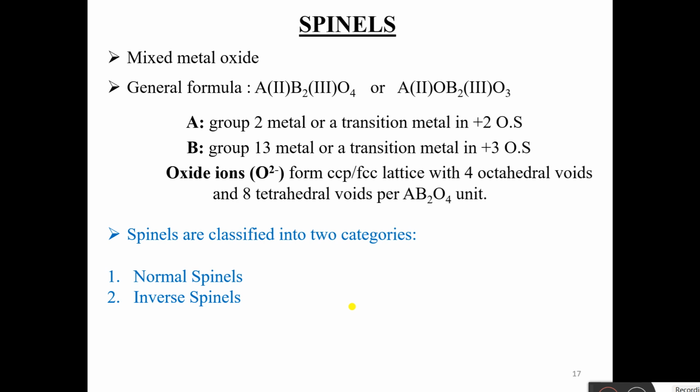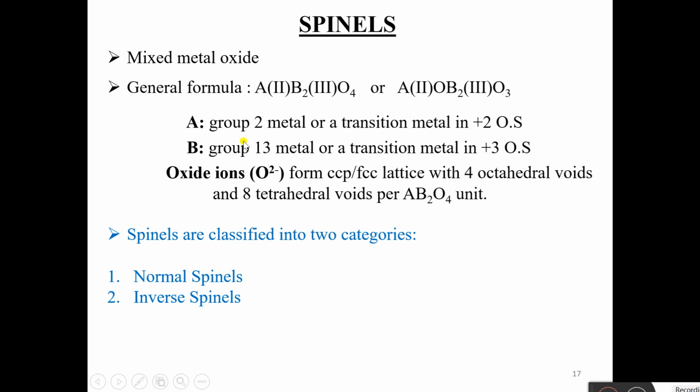First of all, what are spinels? Spinels are mixed metal oxides. They have the general formula A2+B3+2O4, or A(II)O·B(III)2O3. Here 2 and 3 are oxidation states of A and B. A is a group 2 metal or a transition metal in +2 oxidation state. B is a group 13 metal or a transition metal in +3 oxidation state.